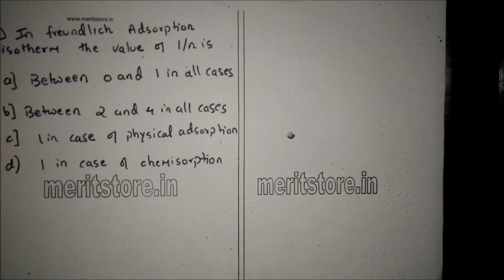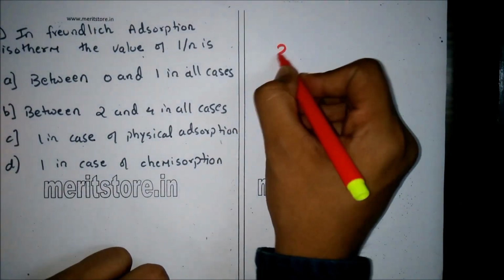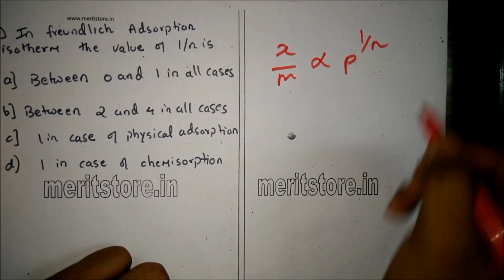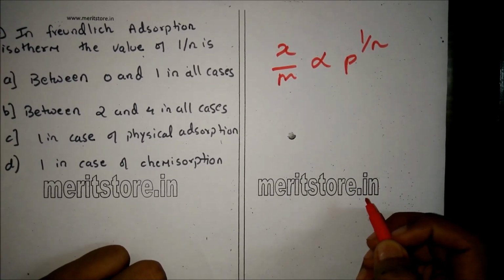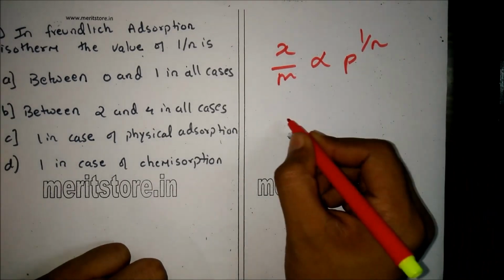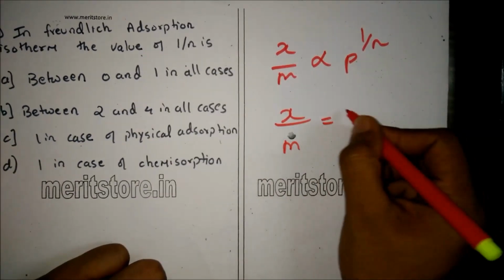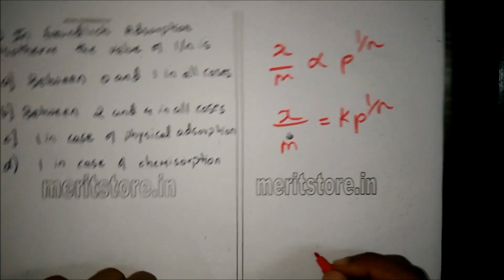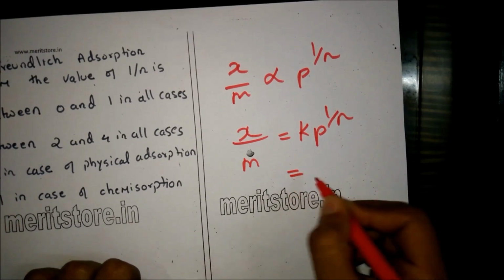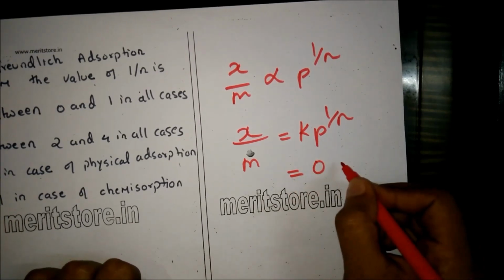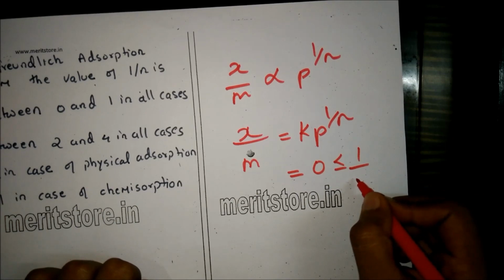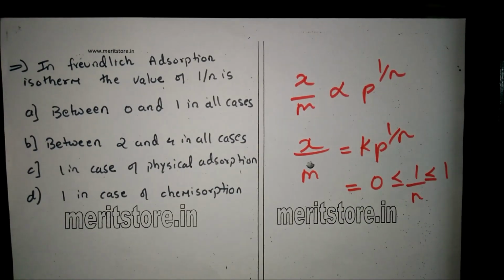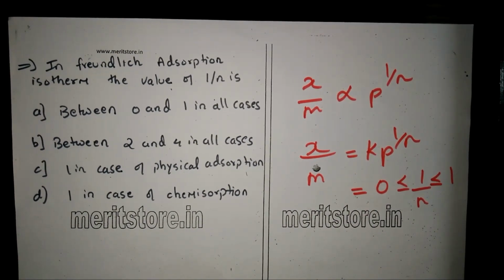Now, what is the Freundlich adsorption isotherm? It is given by x/m is directly proportional to p raised to 1/n. Now, if we want to equate these values, we need to introduce a constant k. Therefore, x/m is equal to k times p raised to 1/n. The value of 1/n will always range such that 0 is less than or equal to 1/n is less than or equal to 1. Therefore, here the correct answer will be option A, between 0 and 1 in all cases.